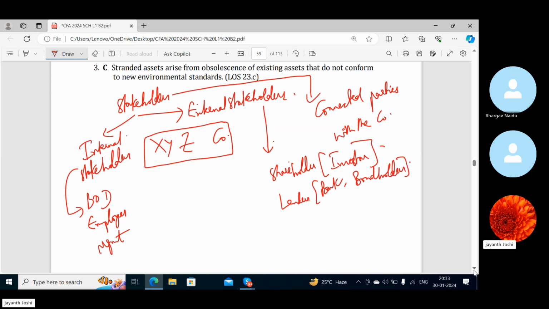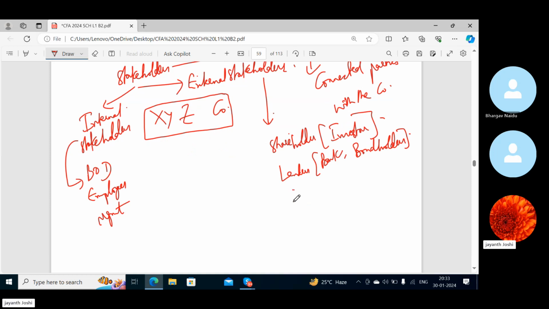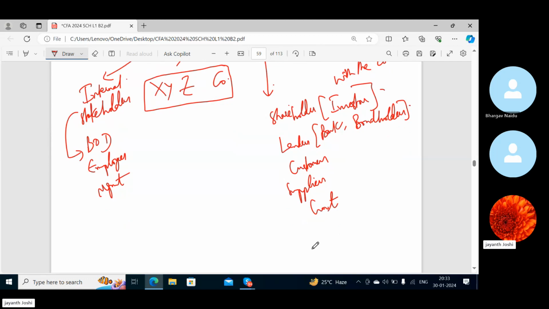And then come the customers, suppliers who supply the goods to the company, the government, and apart from the government, NGOs, pressure groups, etc.